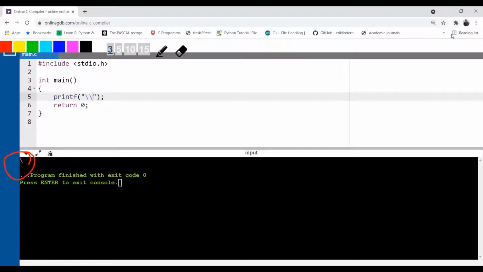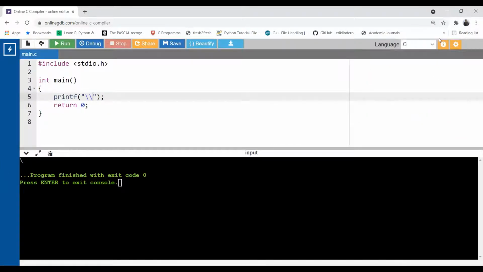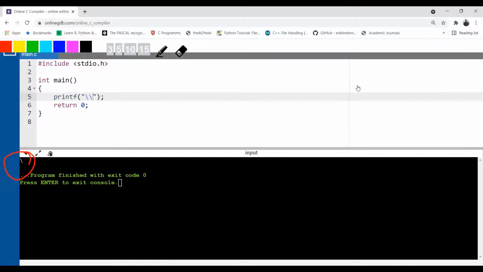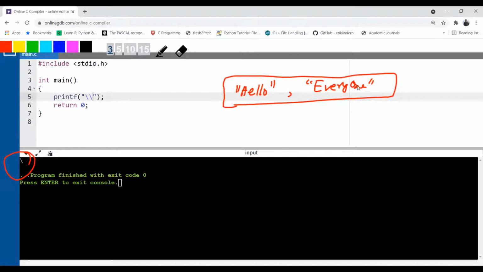Next, suppose you want to print a string with double quotes. I want the output to print in double quotes: "Hello, everyone". I want to print the output exactly like this, along with the double quotes. But see what will happen. Your printf statement already has a double quote because it needs a string over here. Hello is also a string, everyone is also a string.